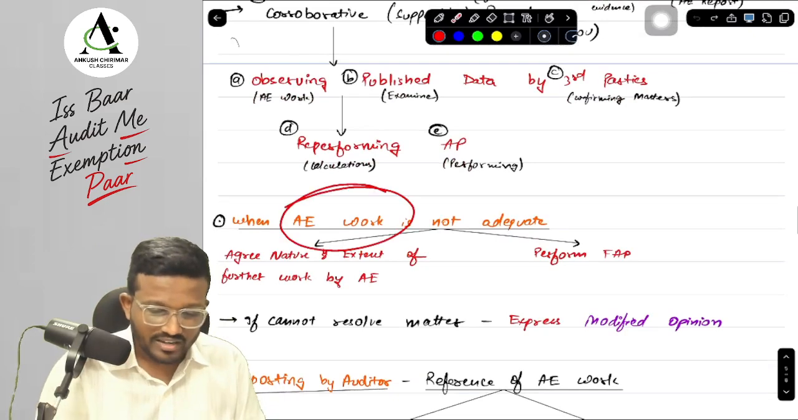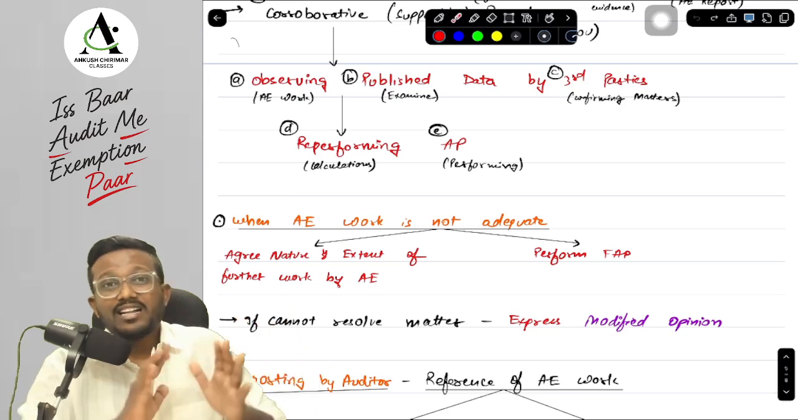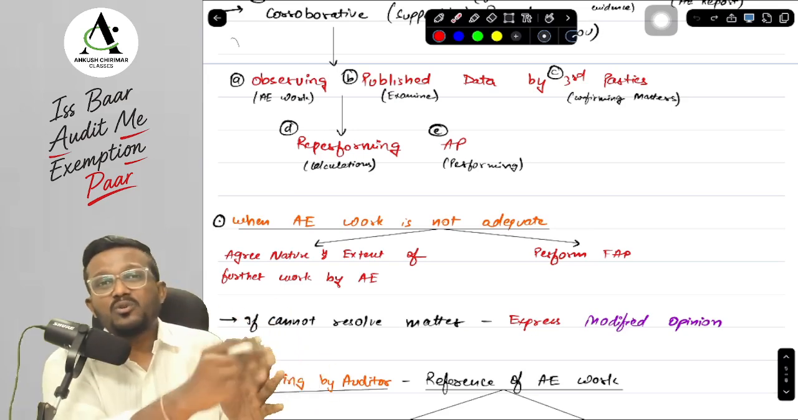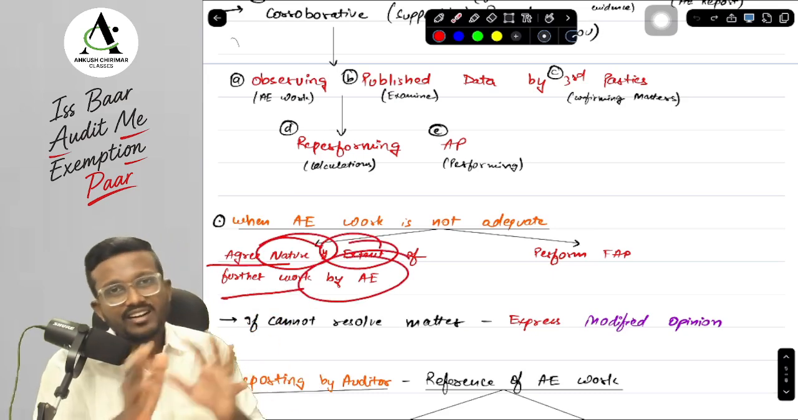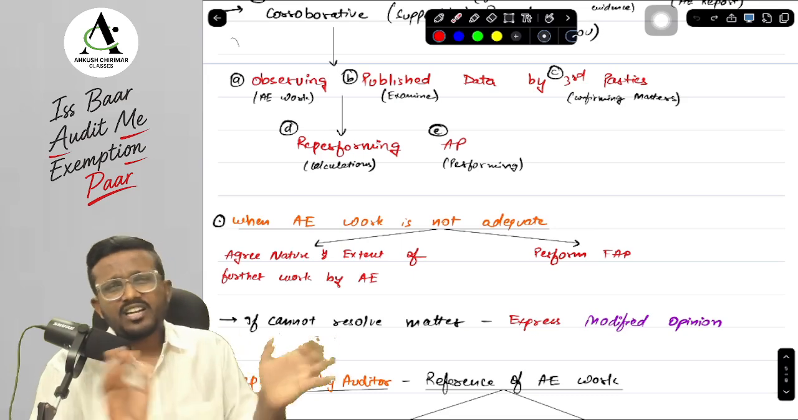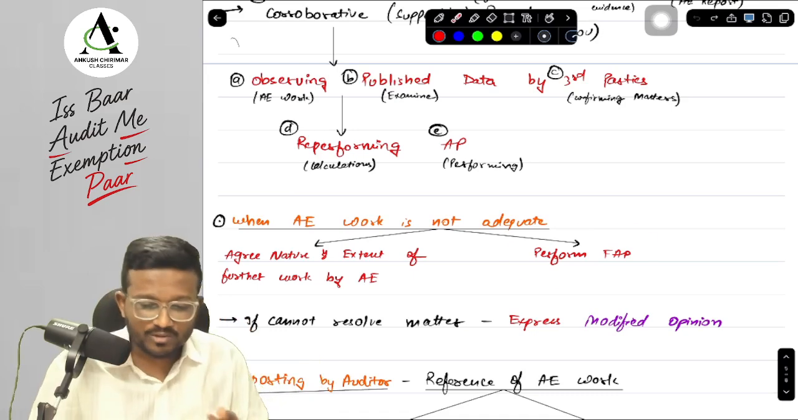Now, this is done after evaluating the adequacy of the auditor's expert work. Suppose we find that the auditor's expert work is not adequate for us; we think the expert has not done the work correctly. Then what will we do, sir? We will ask the expert to do more work. We will agree with the auditor's expert on the nature and extent of the further work to be done by him. Or if we think the auditor's expert is of no use and I have made a mistake, then I will perform the further audit procedures myself.